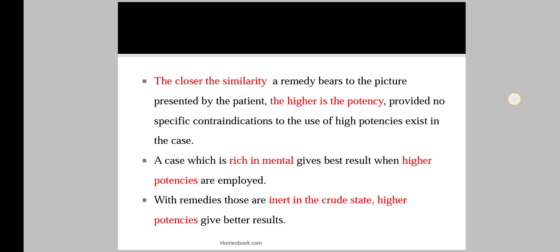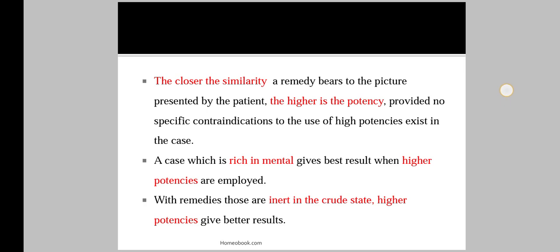It means we select the similimum that is very close, or the exact similimum, and in that case we will give the higher potency to the patient, as we have the confidence that there is similarity between the selected medicine and the symptoms of the patient.